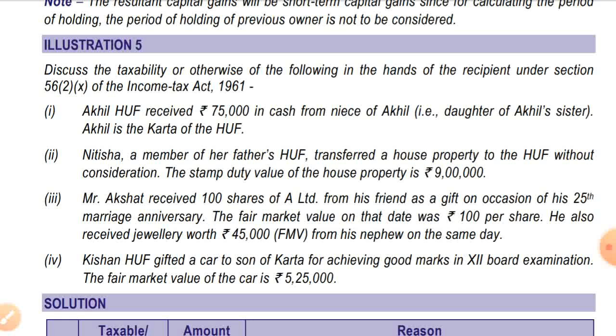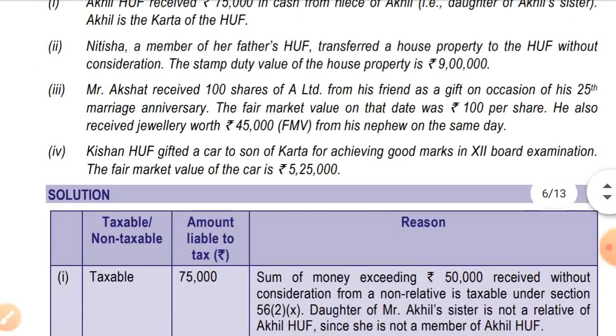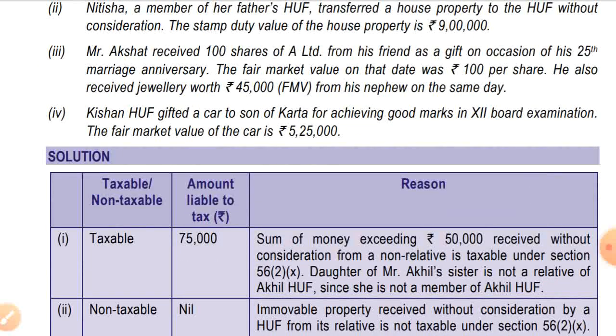Akhil is the Karta of the HUF. It will be taxable because it has been received from a non-relative. So the answer is taxable amount rupees 75,000. A sum of money exceeding rupees 50,000 received without consideration from a non-relative is taxable under section 56(2)(10). The daughter of Mr. Akhil's sister is not a relative of Akhil HUF since she is not a member of Akhil's HUF.